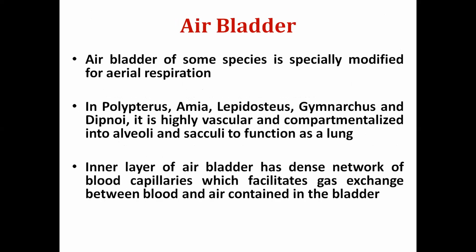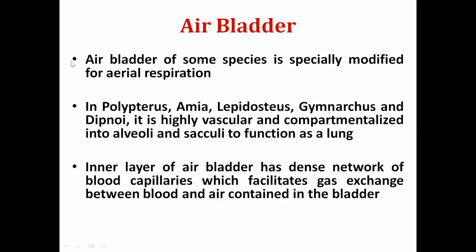Now the another accessory air breathing organ is the air bladder. As I have told, the air bladder is an organ of buoyancy in fishes. But in some fishes it is especially modified for aerial respiration. So these are some of the representatives which have a modified air bladder. Their air bladder has alveoli and saculi, which are very similar in structure and function to the vertebrate lungs.